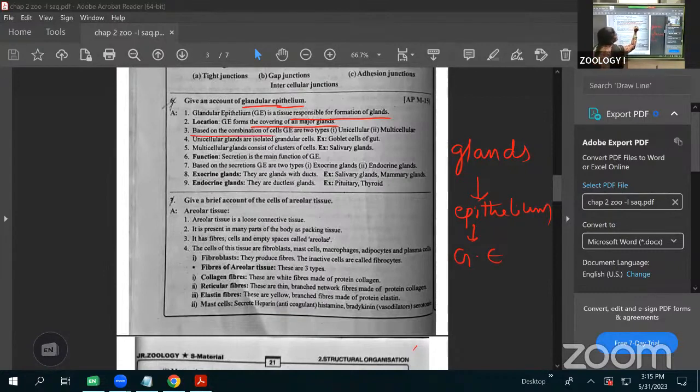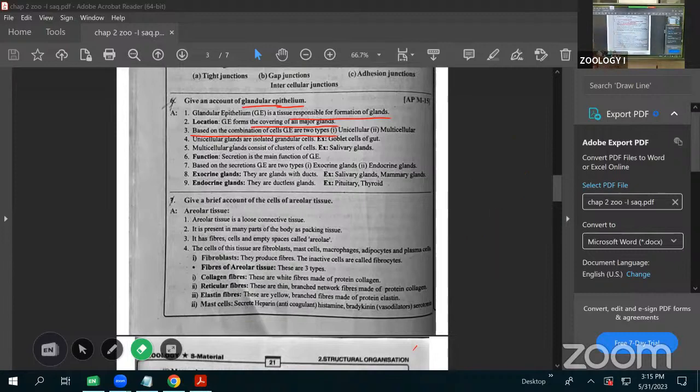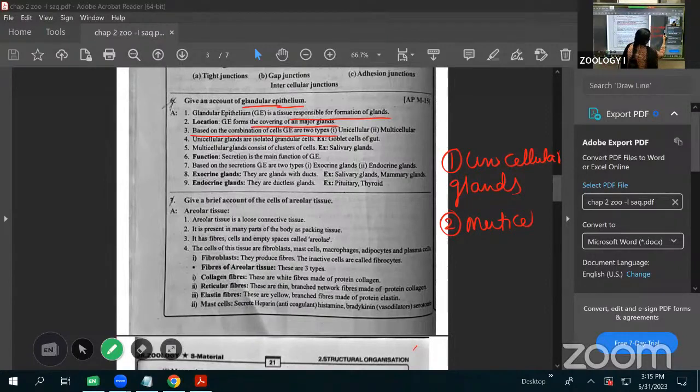Next, based on the combination of cells, there are two types of glands. The first one is unicellular glands, and the second one is multicellular glands. What's the difference between the two?